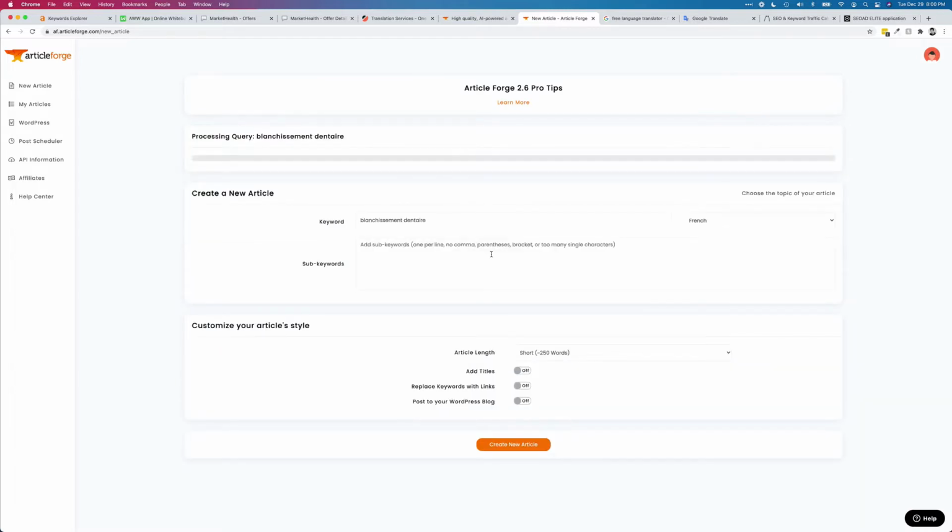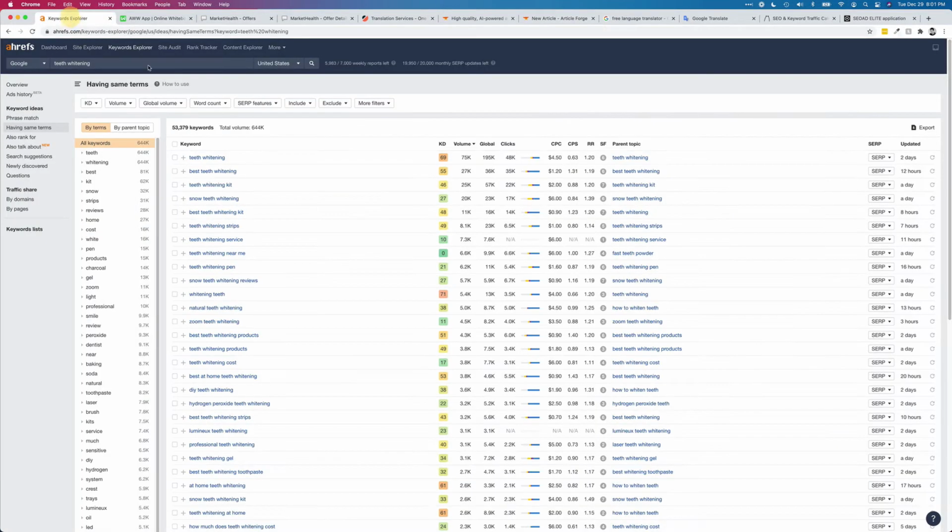It'll take a minute or two, and while that's working, I'll do some quick numbers here, just to guesstimate how much we could possibly earn. These are the US volume numbers, the guesstimated volume of teeth whitening related keywords and estimated traffic. This will be a little bit smaller in smaller countries like France or Germany, but you're going to have a decent amount of traffic for people searching for the same thing.